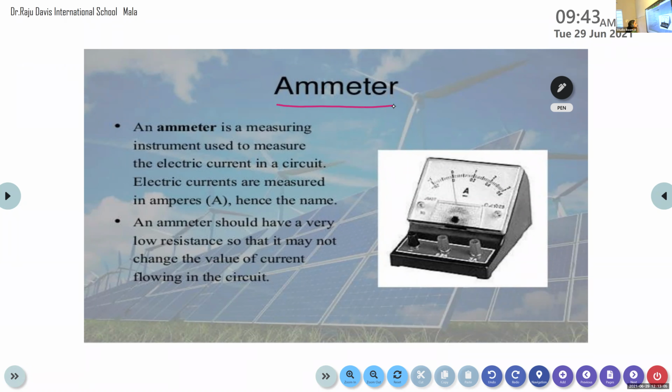Ammeter is a device that is used to measure the value of electric current in a conductor or in a circuit.